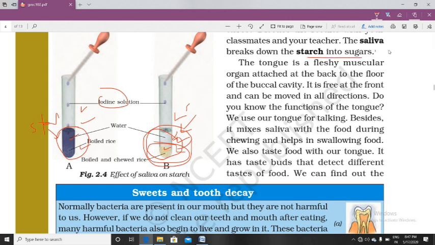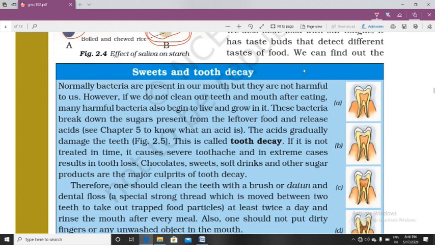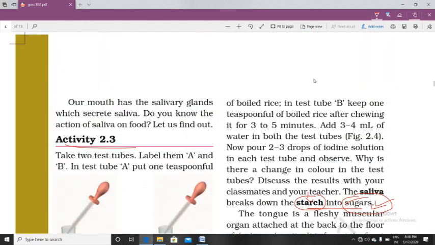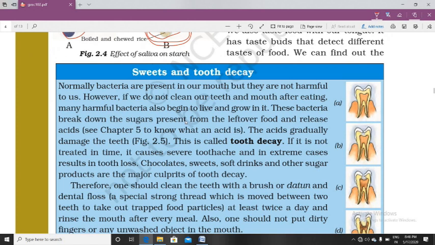Sugar and starch are both carbohydrates, but starch is a complex carbohydrate and sugar is the simpler form. Sugar is a disaccharide and starch is called a polysaccharide, because it is a complex substance. Now you get to know how saliva helps in digestion through this activity 2.3.